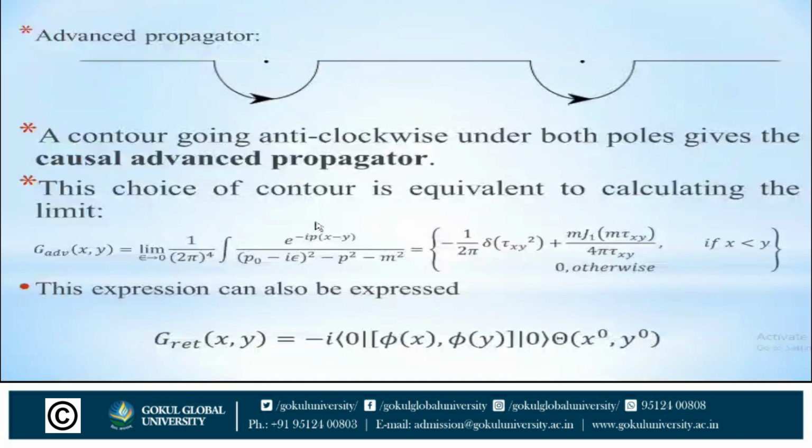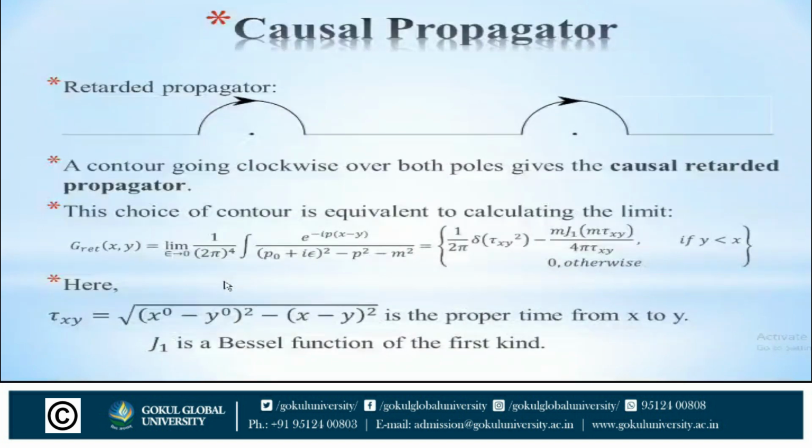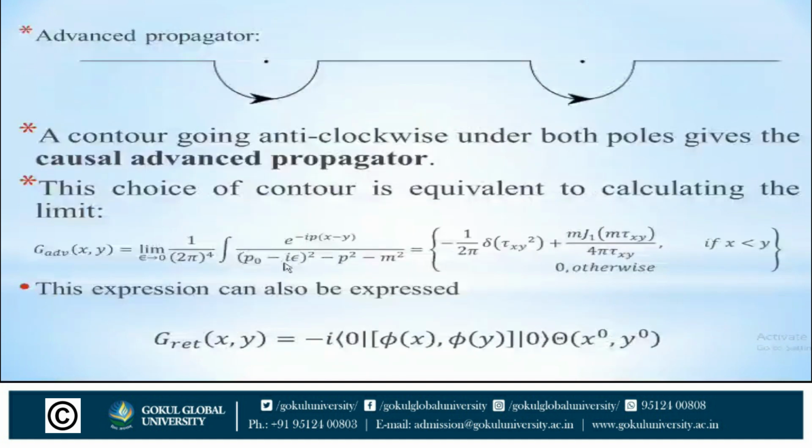This choice of contour is equivalent to calculating the limit G advanced xy is equal to limit epsilon tends to 0 of 1 upon (2 pi) raised to 4 times the integral of e raised to minus ip(x minus y). Here in the retarded propagator we use plus i epsilon, and in the advanced propagator we use minus i epsilon, and the other terms are the same.